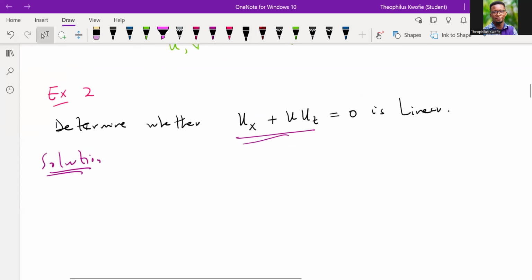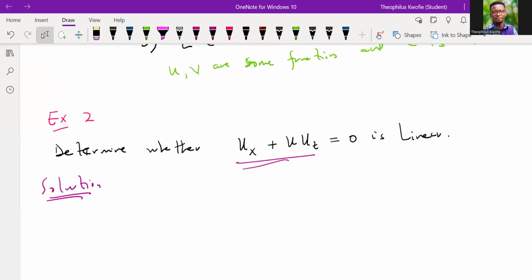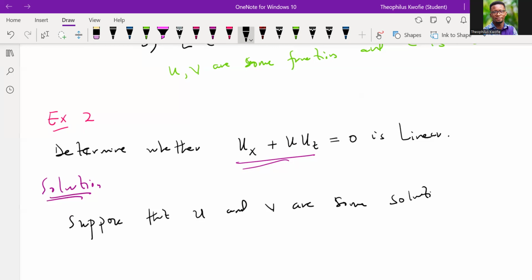For us to determine whether this PDE is linear, we have to come up with two solutions, right? Good. So suppose that U and V are some functions, and C is a scalar.